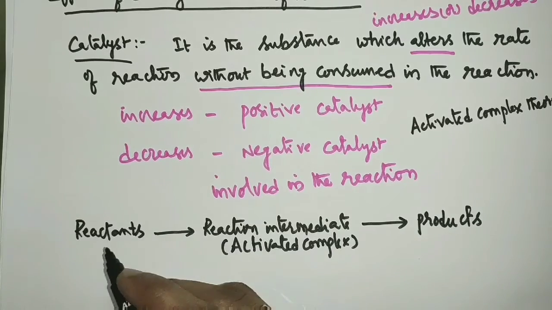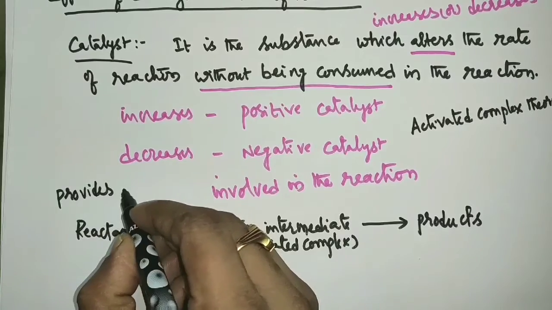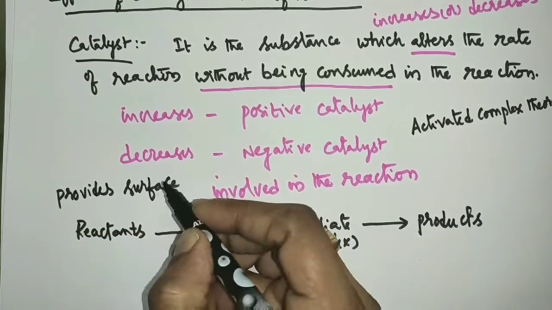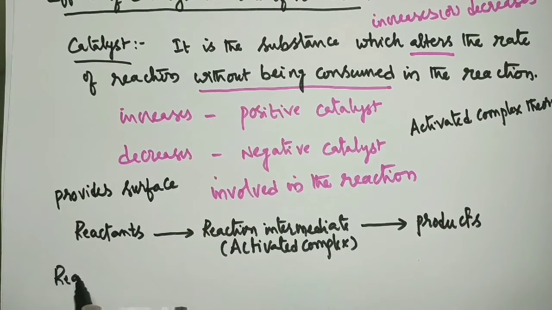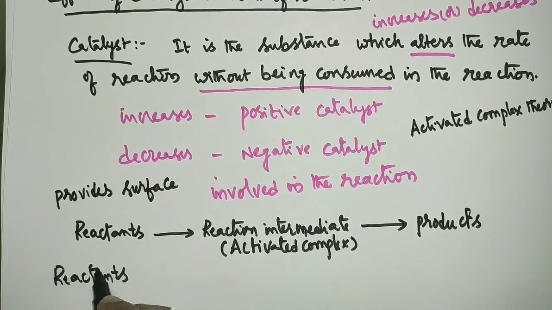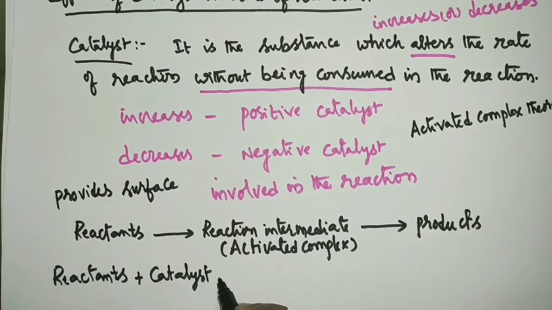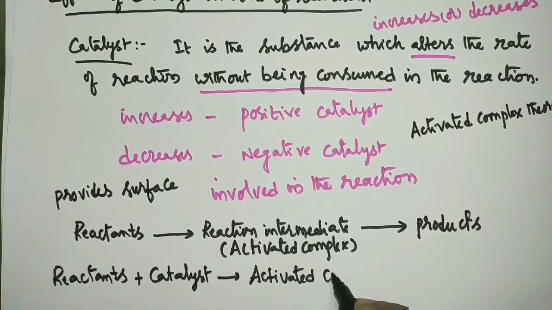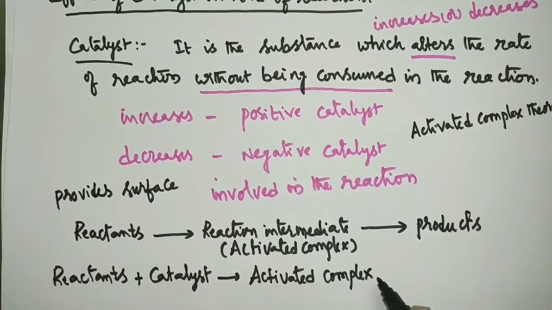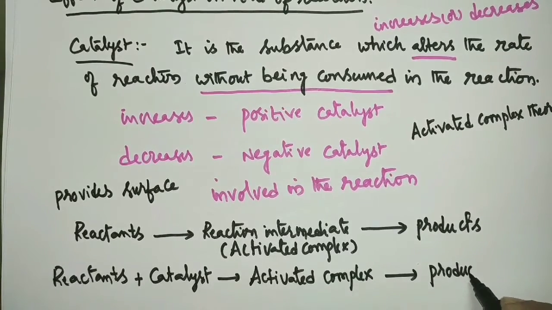If this reaction takes place in presence of a catalyst, it provides its surface for the reactant molecules to collide with each other. So reactants collide on the surface of the catalyst and form an activated complex which breaks up into products, leaving the catalyst.